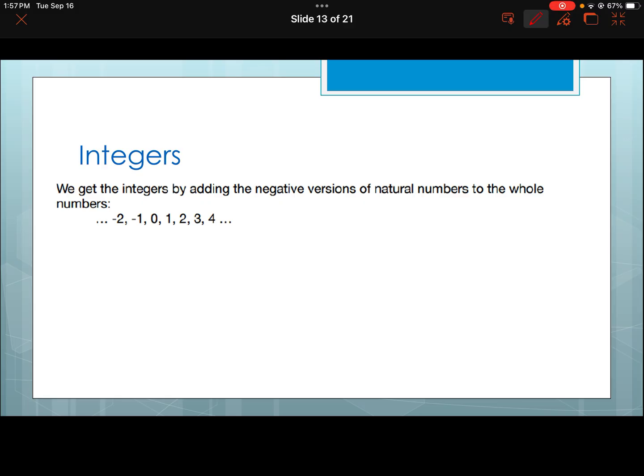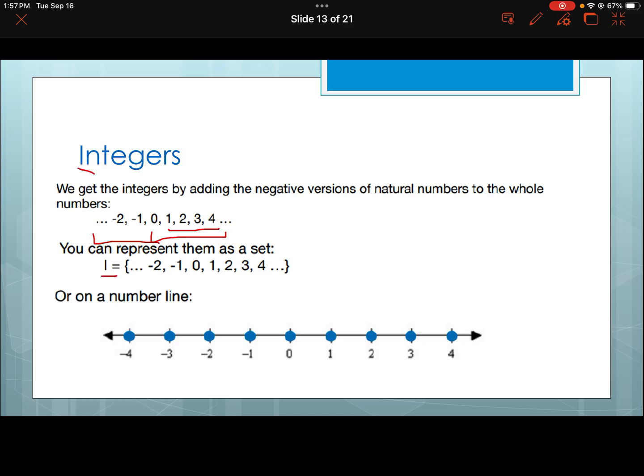So we have the natural numbers, then we have the whole numbers, and now we have the integers, which also include negative numbers, right? So it's still the exact same. They're still the counting numbers, but now we've got 0 included, and now we've got the negative direction as well. But it still includes all of them, right? Again, integers, and that's what the number line looks like.